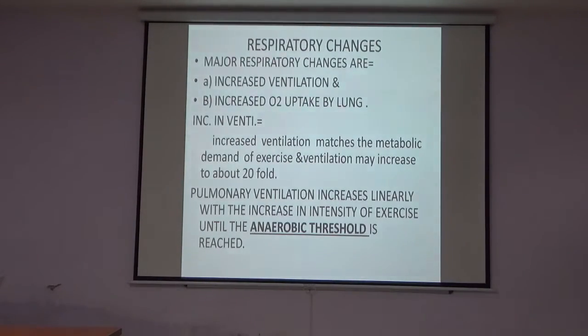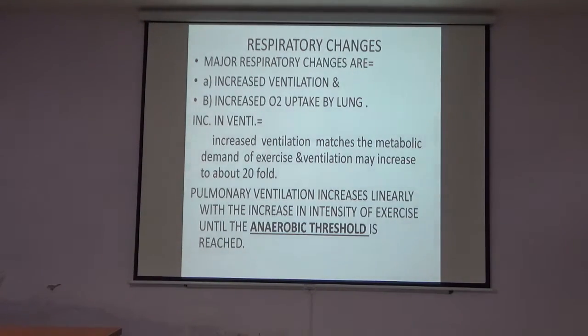Increased ventilation. Increased ventilation matches the metabolic demand of exercise, and ventilation may increase up to 20 folds. How this ventilation increases up to 20 folds and how our body maintains these changes during exercise is studied in the respiratory changes.